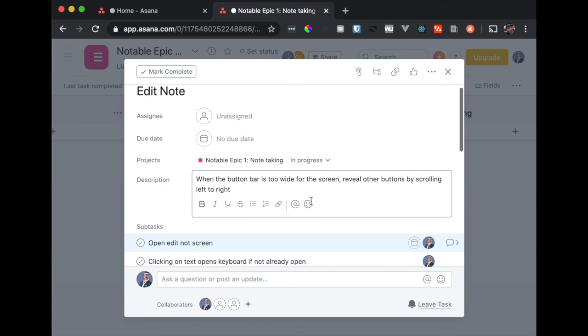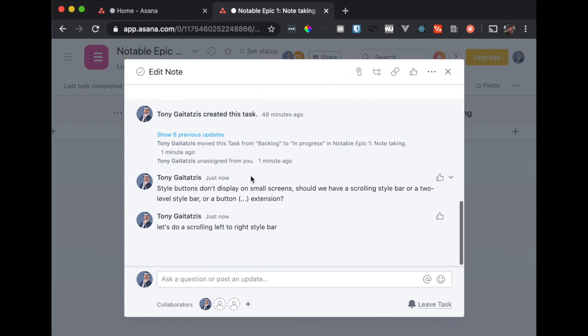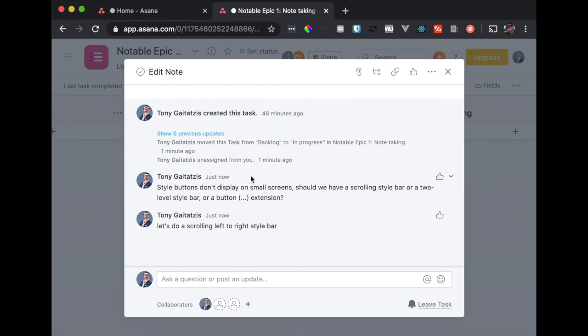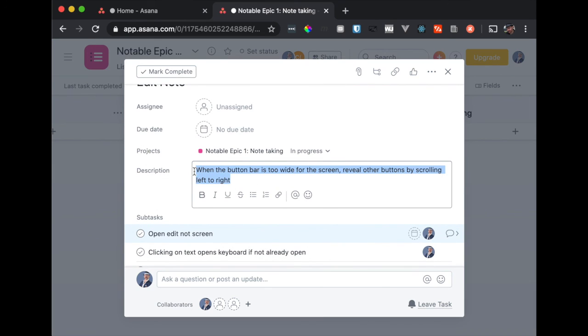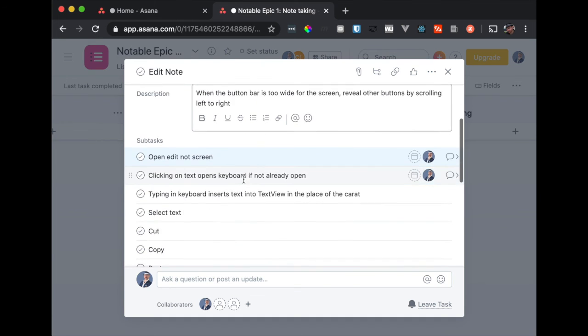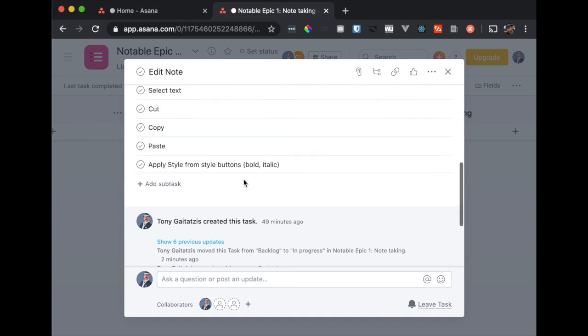Now I don't have to, as a developer or anyone else, read through dozens or hundreds of comments to figure out what the live decision-making process was that created the feature set and the design specifications. I can just look at the current state of the design specification. Here's the current feature set, and I don't have to clutter my mind with, did we think about this problem? What happens if such and such? No, none of that. It's done.